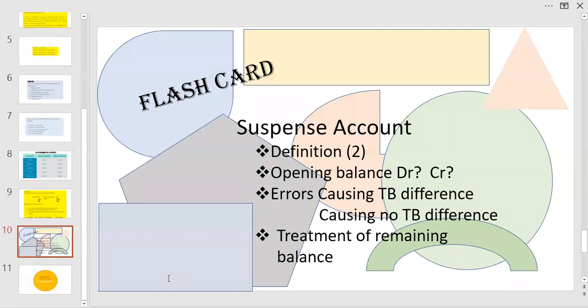Dear students, we have introduced a flashcard where the summary of our lecture is given in point form. The idea of this flashcard, when you read it, if you can remind yourself of the things we have discussed in the class, it means you have understood the lessons correctly.